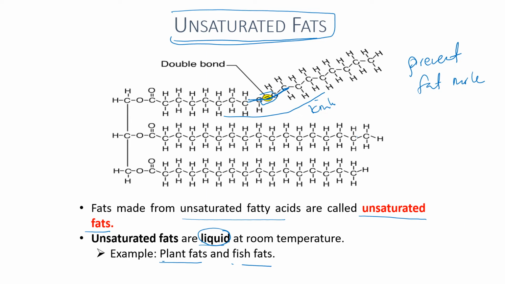When the molecules cannot pack close together, they will not turn into solid and will remain in liquid form at room temperature.